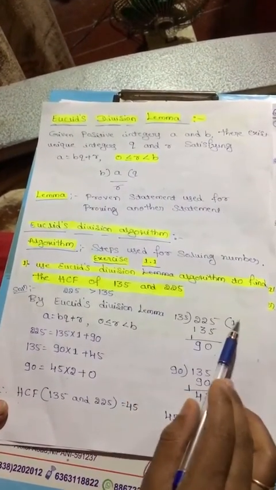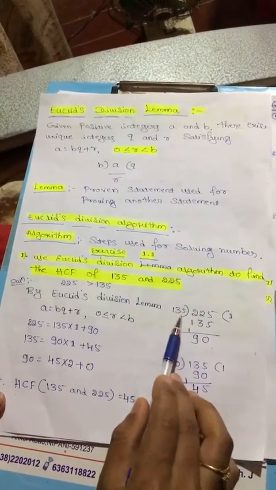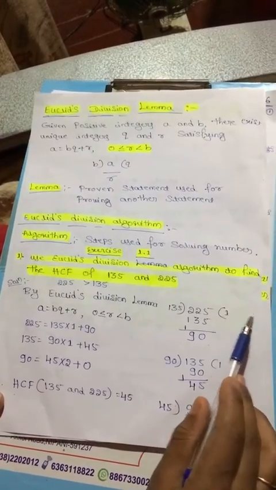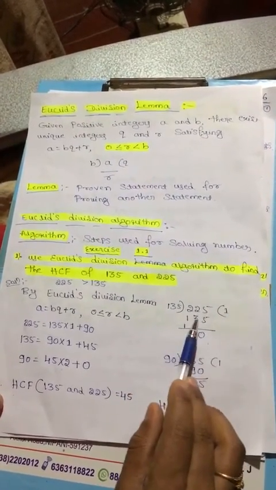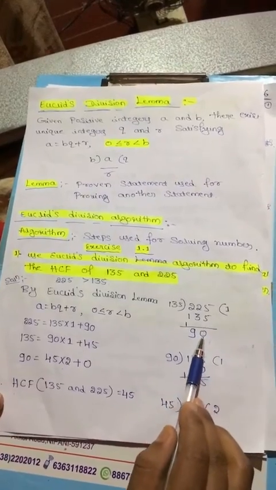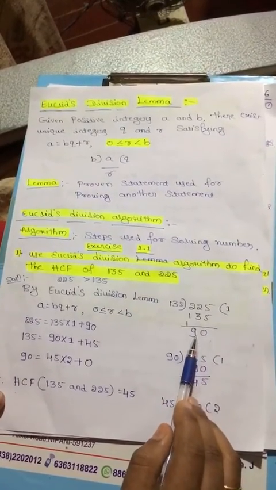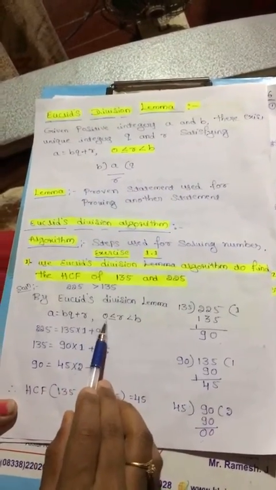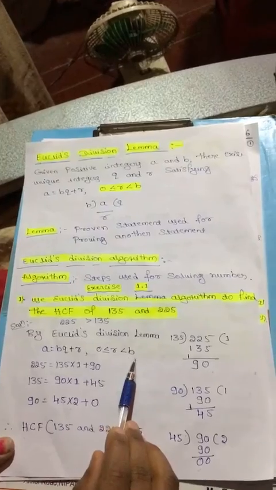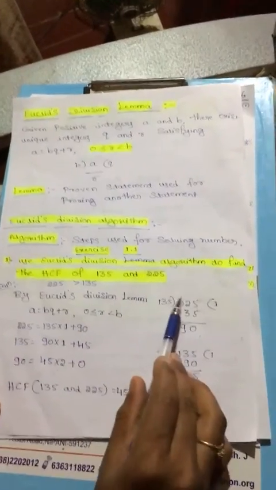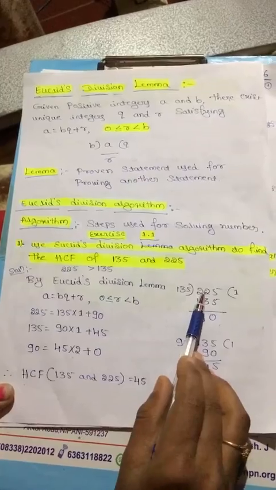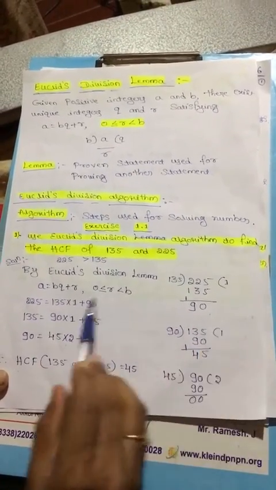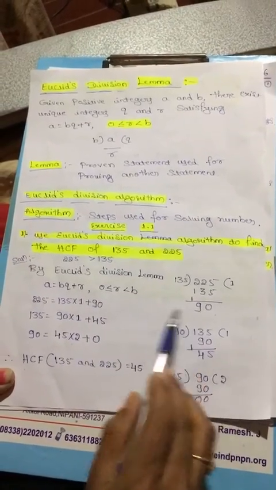Next, 135 times 1 is 135, but 135 times 2 is 270. Therefore 225 is smaller compared to 270, so we take 135 times 1 is 135. 5 minus 5 is 0, 12 minus 3 is 9, remainder 90. According to Euclid's division lemma, a equals bq plus r, where 0 is less than or equal to r, and r is less than b. Here a is the dividend. So 225 is the dividend, 135 is the divisor, quotient is 1 plus remainder is 90.